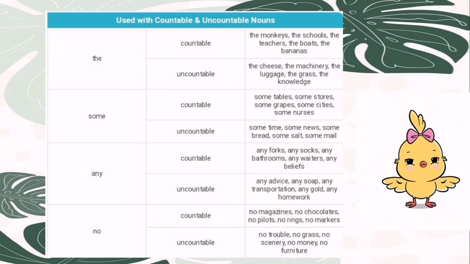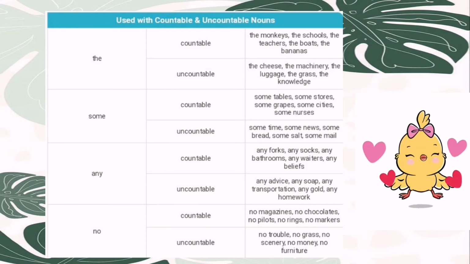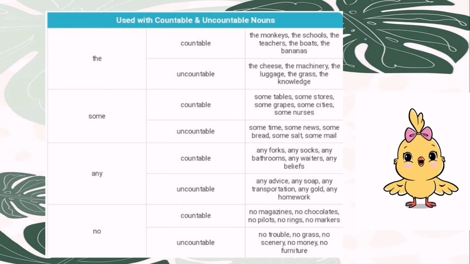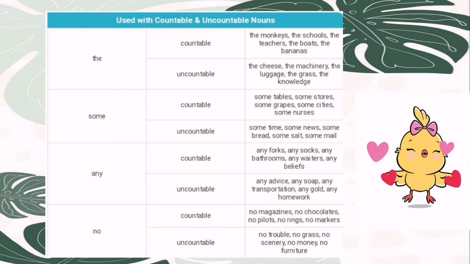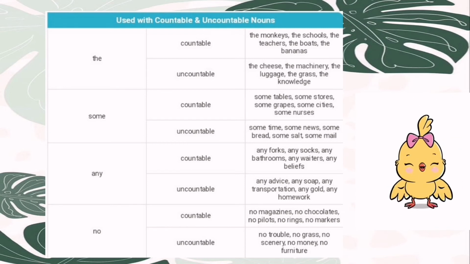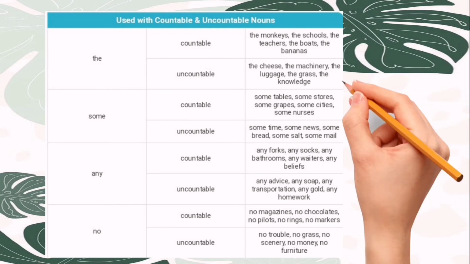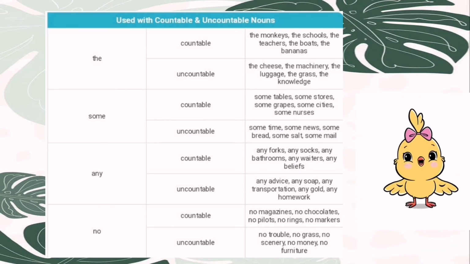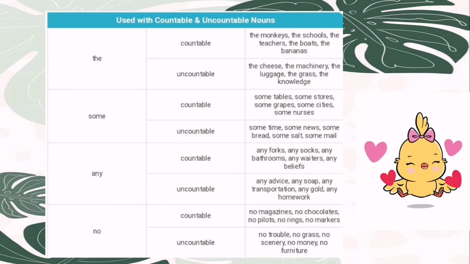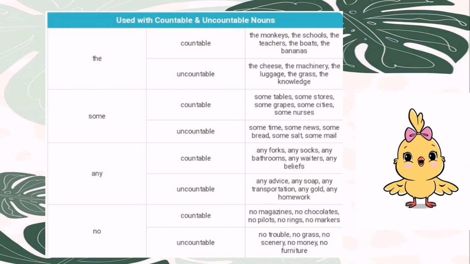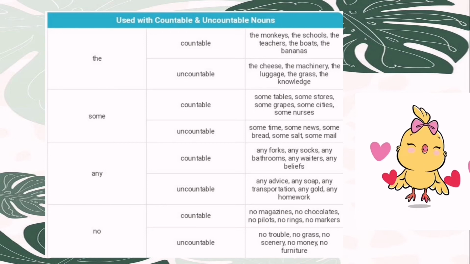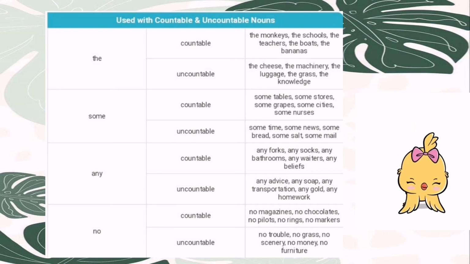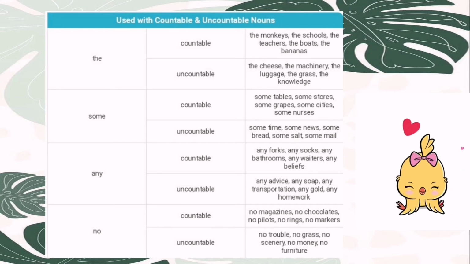Any, for countable: any fox, any socks, any bathrooms, any waiters, any beliefs. For uncountable: any advice, any soap, any transportation, any goal, any homework. No, for countable: no magazines, no chocolates, no pilots, no rings, no markers. For uncountable: no trouble, no grass, no scenery, no money, no furniture.